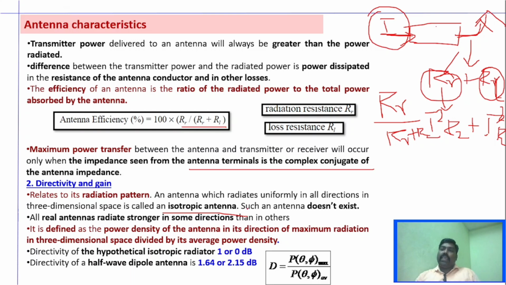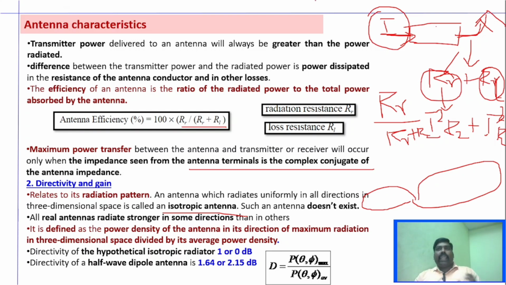But practically speaking, the antenna will be radiating in a particular direction very effectively, right? It will not be able to radiate power in all directions, but it will radiate power in one particular direction. The radiation pattern of an antenna will be stronger in one particular direction and lighter in other directions, right? So what is directivity here? Directivity is the ratio between the radiated power in one particular direction to the average radiated power in all directions. That is called directivity, right?